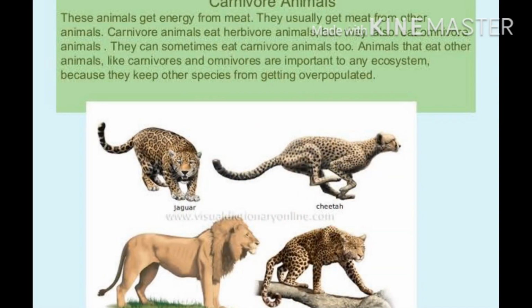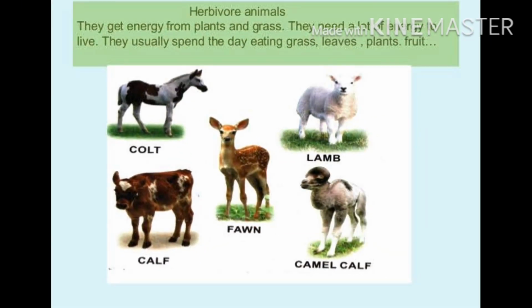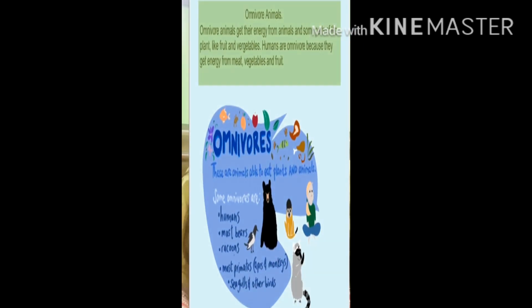So carnivores are the organisms who consume flesh, for example tiger, lion, fox. Similarly, herbivores are organisms who completely depend on plants. They eat green things, for example cow, deer. And omnivores are the mixture. They consume flesh of other organisms and plants also. For example, human being, dog, cat, bear.